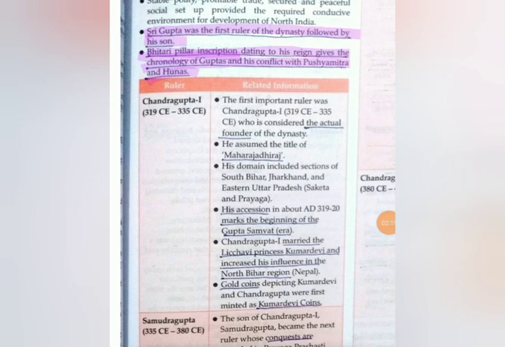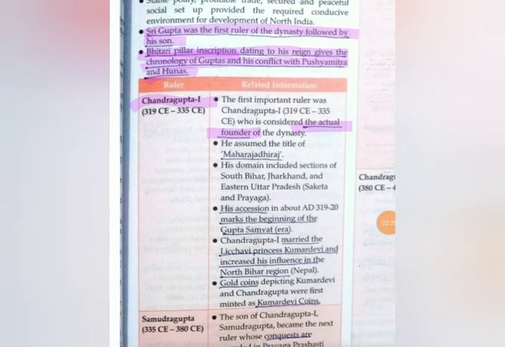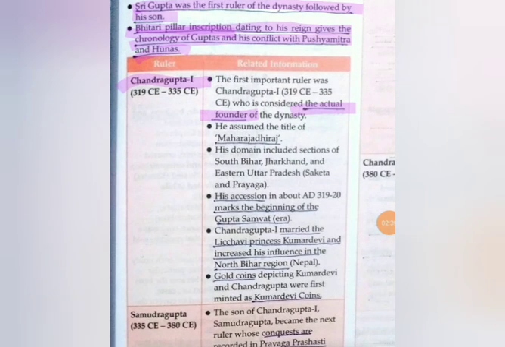The first ruler was Chandragupta I. People call him the actual founder of the Gupta dynasty because he was the first who had many achievements and made many contributions for the welfare of the dynasty. The real founder was Sri Gupta, but the actual founder was Chandragupta I. He assumed the title of Maharaja Dhiraj. This is also important. He assumed the title of Maharaja Dhiraj.